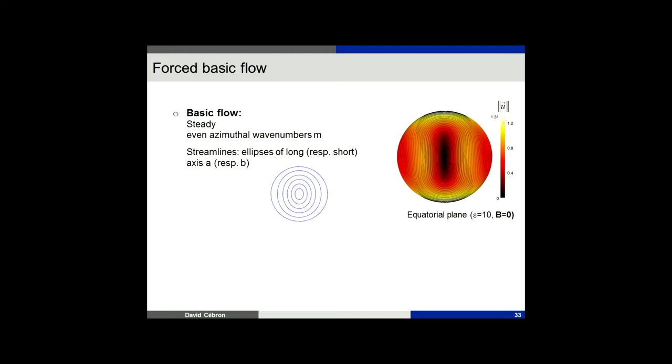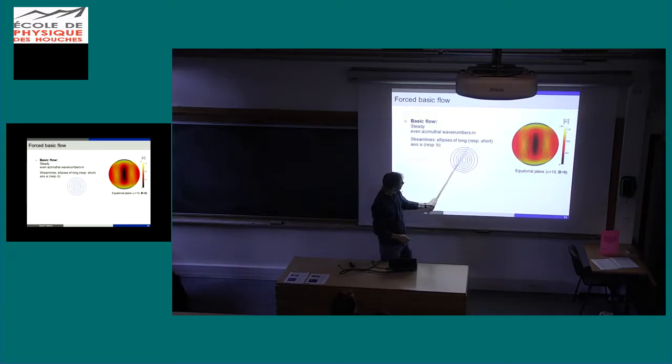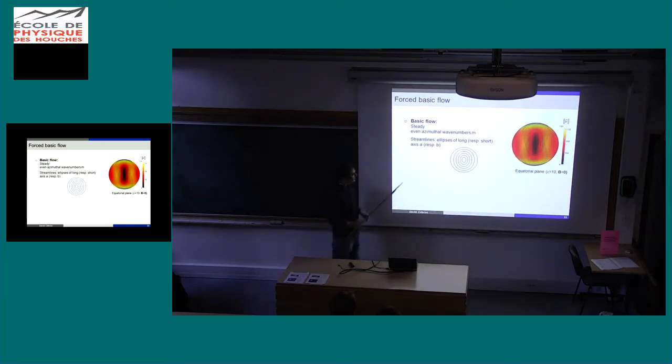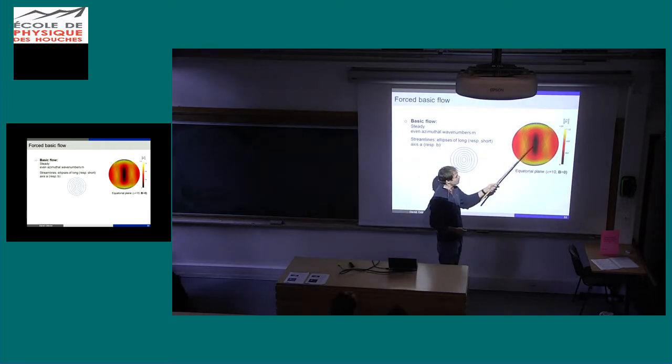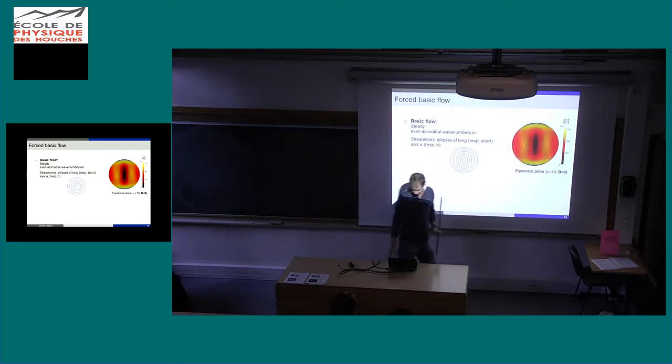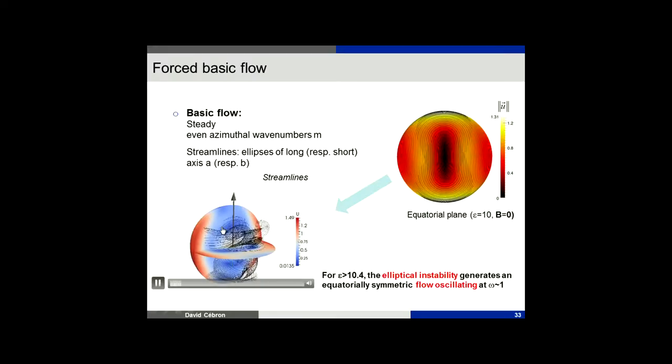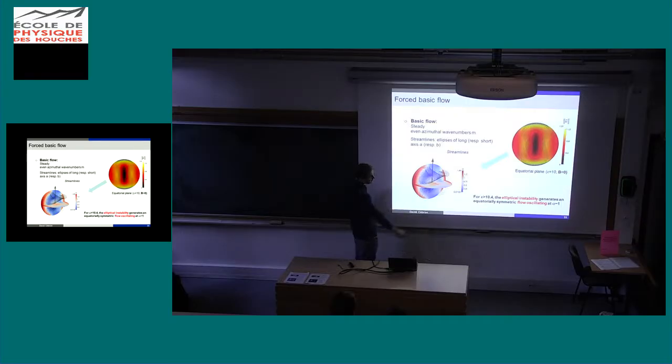And this is the streamline. So of course, the streamlines are circular near the boundary and elliptical in the center. Here I use a huge ellipticity just so that you see it. So you expect that the instability is able to grow here, but not here. And it is the case. If I do the simulation, you indeed obtain some kind of flow which oscillates like that if you force enough. So if epsilon is smaller than 10.4, you've got basically elliptical streamline, that's all. But if you force larger than that, then you've got elliptical instability.